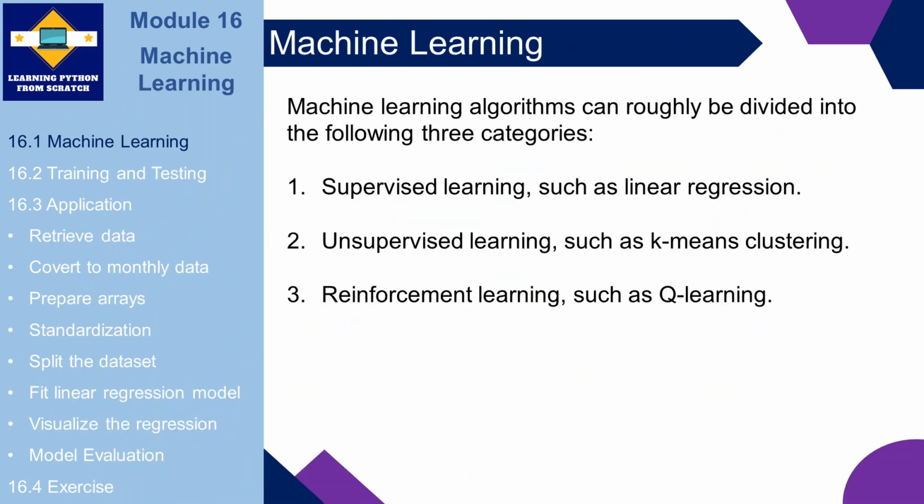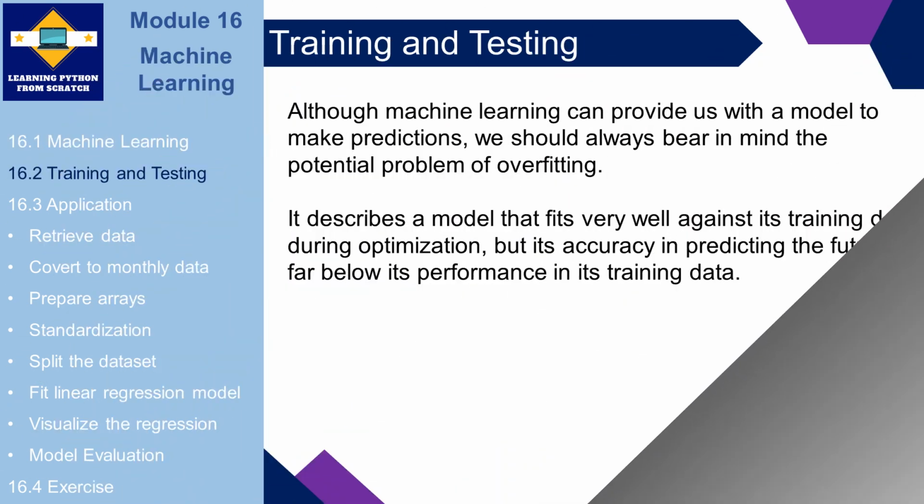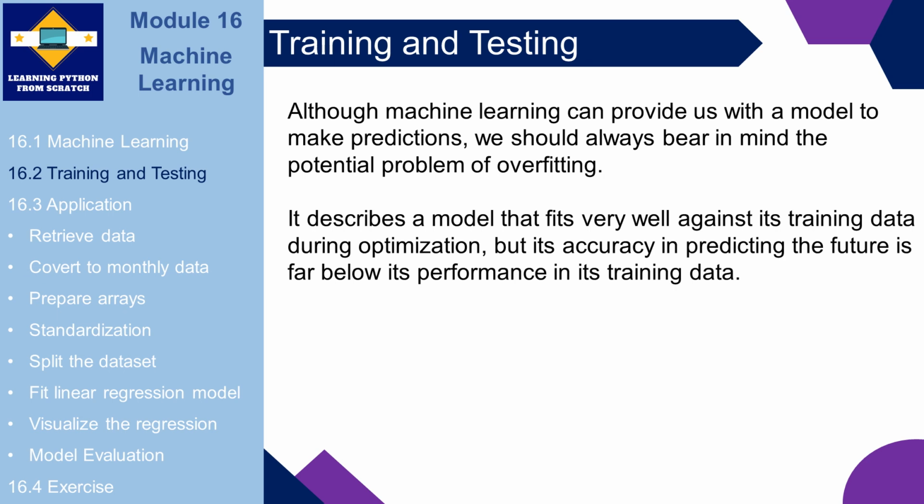Machine learning algorithms can roughly be divided into the following three categories: supervised learning, such as linear regression; unsupervised learning, such as k-means clustering; reinforcement learning, such as q-learning. Although machine learning can provide us with a model to make predictions, we should always bear in mind the potential problem of overfitting. It describes a model that fits very well against its training data during optimization, but its accuracy in predicting the future is far below its performance in its training data.